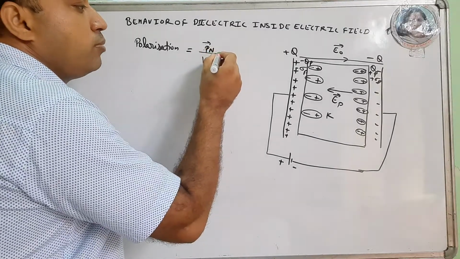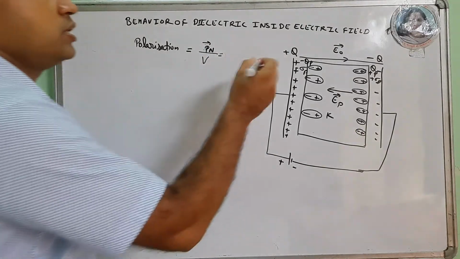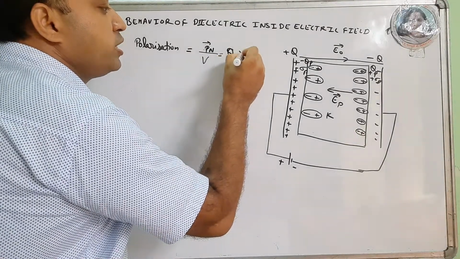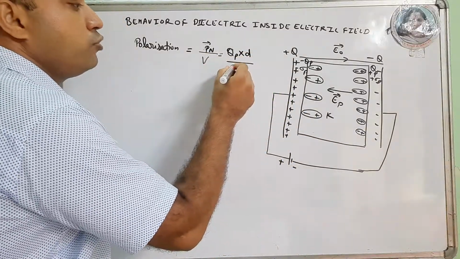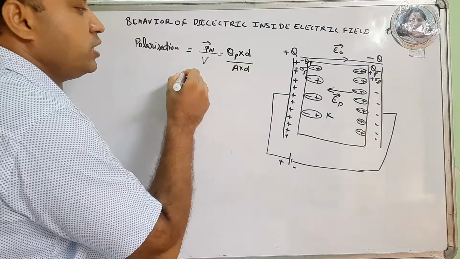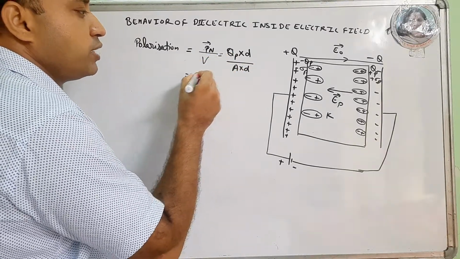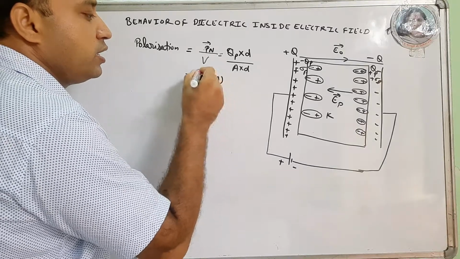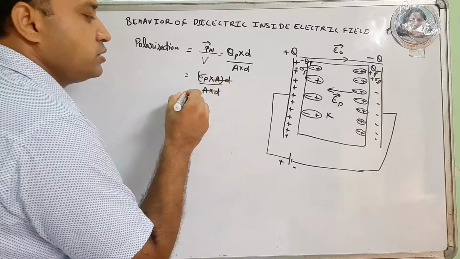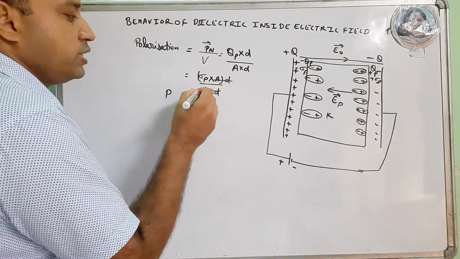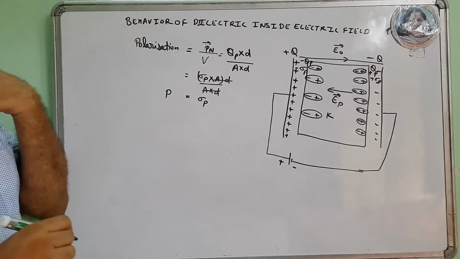So if I talk about P net, then P net is QP into d, upon volume, which is area into d. What is QP? QP means the polarized surface charge density into area into d, upon A into d. It means the polarization P is sigma P, equal to the surface charge density.